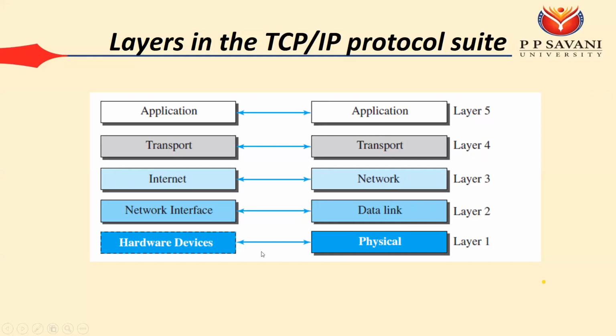Then there is one introduction session, which is one module, and the data link layer is again divided into 2 sub layers: one is the data link layer and one is the MAC, the medium access control. Based on that, you have 7 modules in your syllabus. First is the introduction, second is the physical layer, third is the data link layer, fourth is the medium access sub layer, fifth is the network layer, sixth is the transport layer, and seventh is the application layer. So this is about your syllabus.